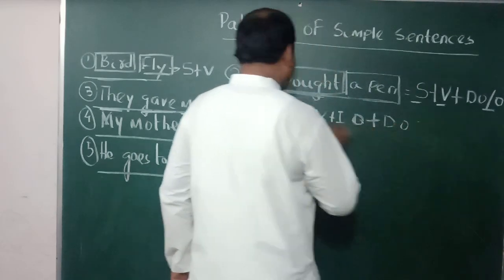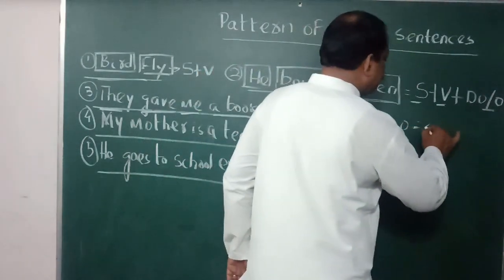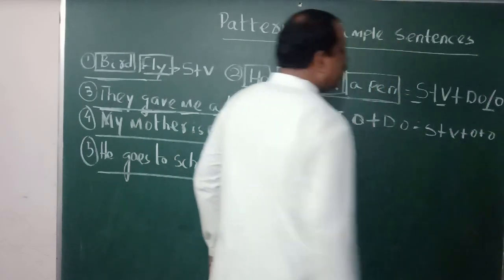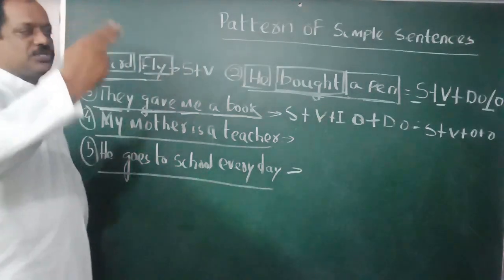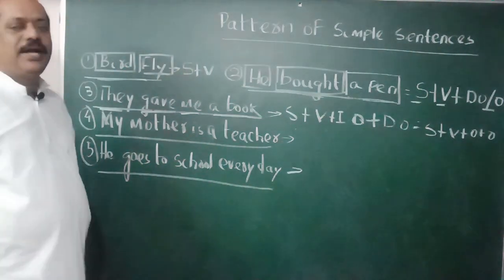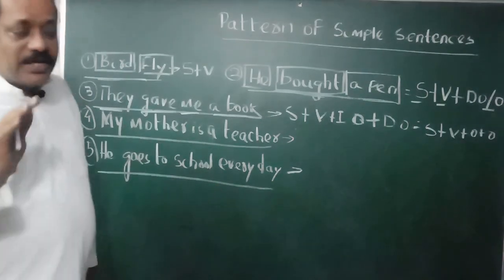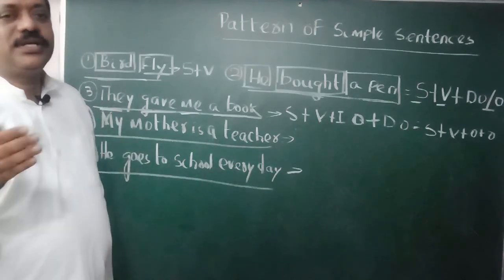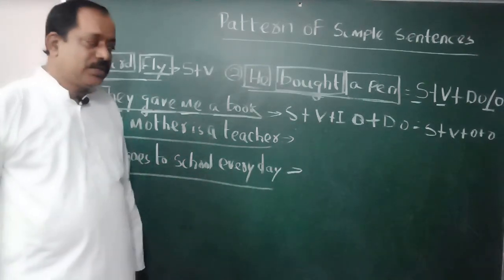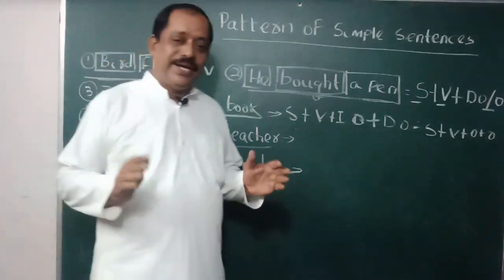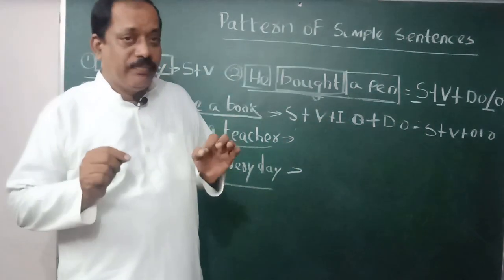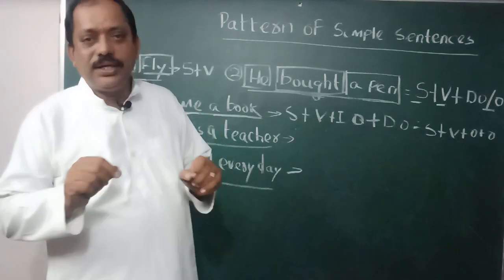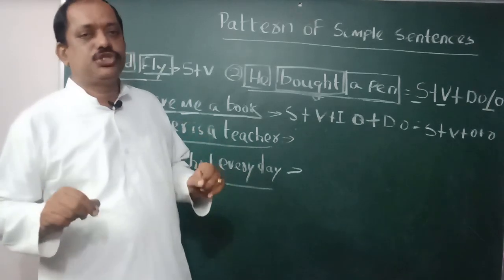So you can write S plus B plus IO plus DO, or simply you can write S plus V plus O plus O. Remember students, there are two kinds of object. One is direct object, another is indirect object. Direct object generally tells about things. Indirect object generally tells about person. But if you want to know about direct object or indirect object, you have to make a question. For direct object, you have to make a question using what. For indirect object, you have to make a question using who.